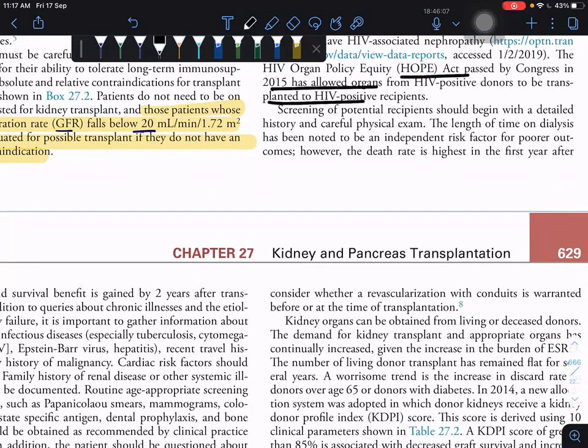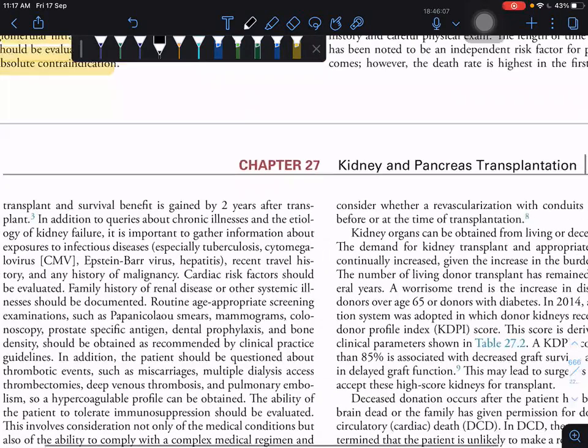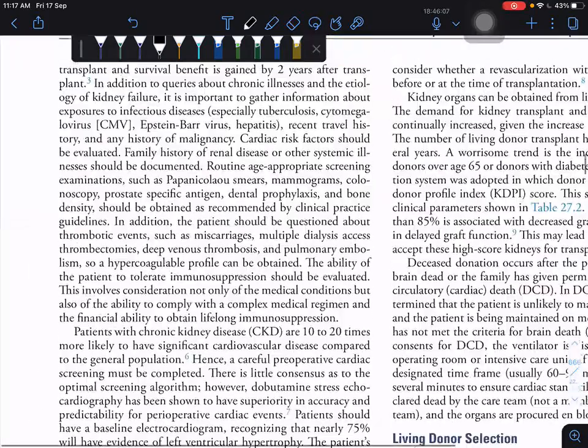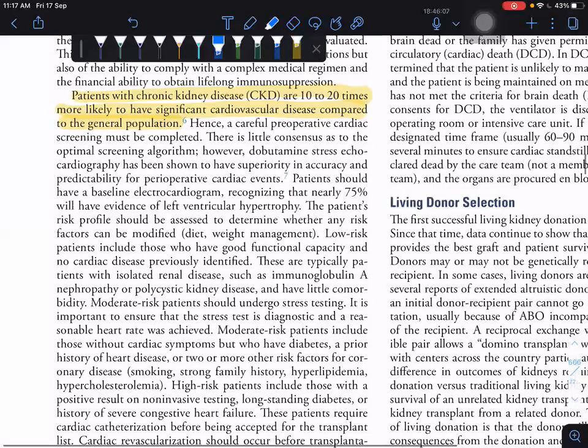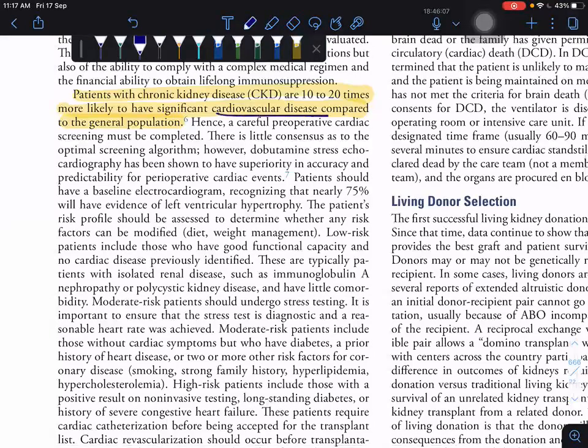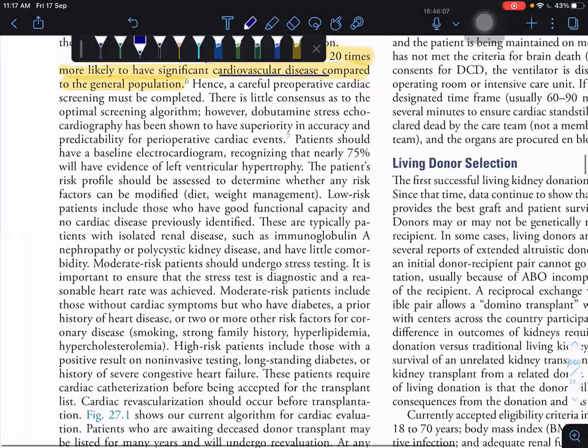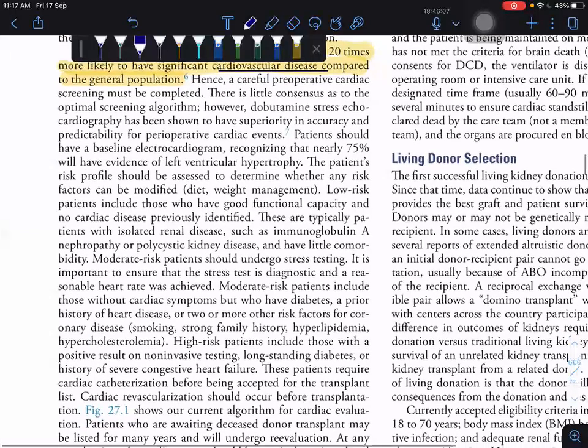Next, we deal with CKD. Patients with chronic kidney disease are 10 to 20 times more likely to have significant cardiovascular disease compared to the general population. Cardiovascular diseases are more common in CKD patients, so cardiovascular monitoring is very important prior to renal transplantation. Further, you have to use dobutamine stress echocardiography.